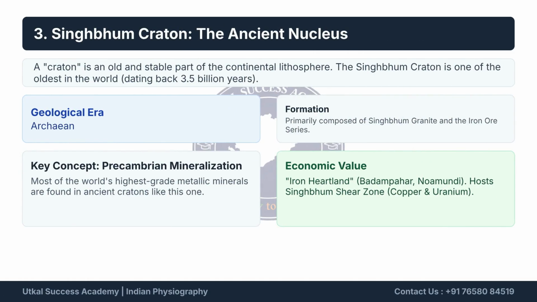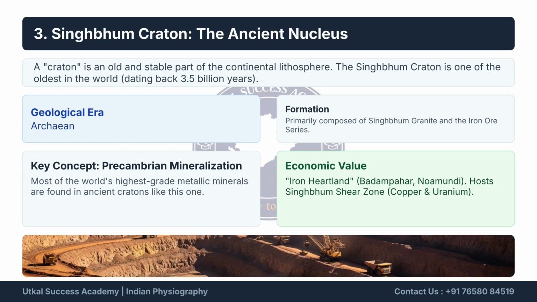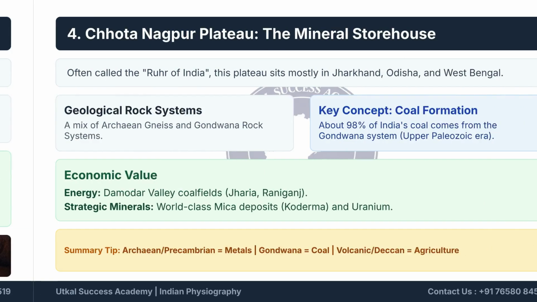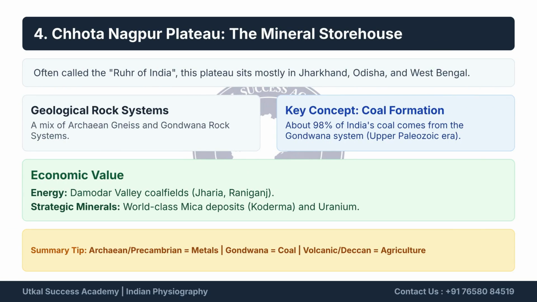The Singhbhum Craton is an ancient nucleus, dating back 3.5 billion years to the Archean era. It's composed of Singhbhum granite and the iron ore series. This craton is an iron heartland and a major source of high-grade metallic minerals, including copper and uranium. The Chota Nagpur Plateau, known as the Ruhr of India, is a mineral storehouse in Jharkhand, Odisha, and West Bengal. It features Archean gneiss and Gondwana rock systems.